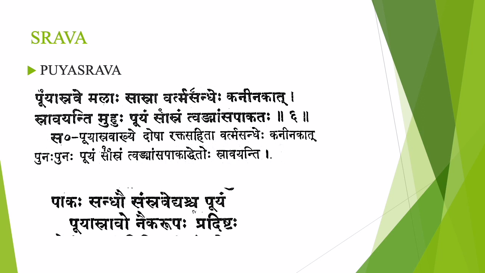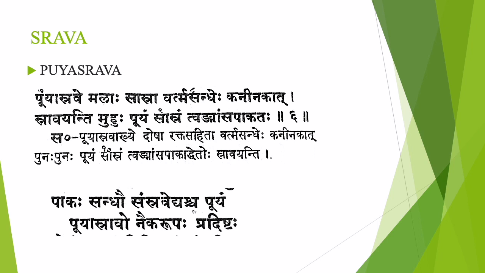So in Puya Srava, there will be pus discharge mixed with blood. Which dosha predominant disease? Tridoshaja plus Rekta, and it is seen in the Vartma Sandhi near Kaninika Pradesha. Sravayandi Muhu, punaha, again and again there will be Srava. How does the Srava look? It is Puya Srava, pus discharge mixed with blood, and also there will be Tvak Mamsa Pagataha, separation of Tvak and Mamsa. This is from Ashtanga Hridaya.